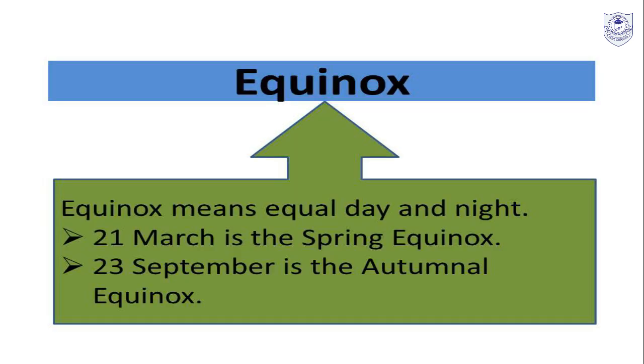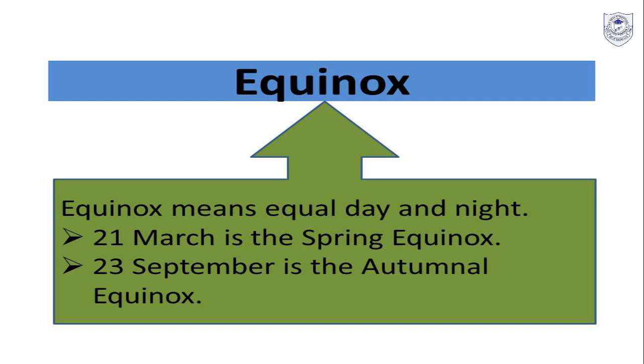And equinox. Equinox simply means equal day and night. And we have two types of equinox, that is spring equinox and autumn equinox. For example, in September, the northern hemisphere experiences autumn, while the southern hemisphere experiences spring.